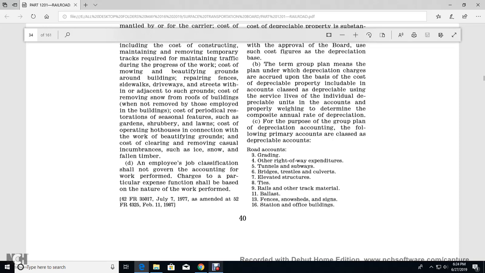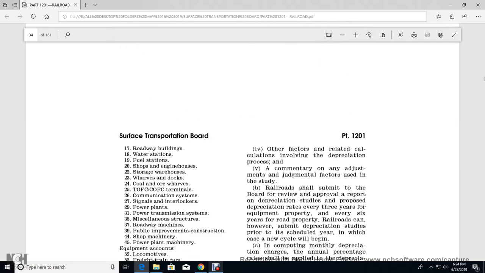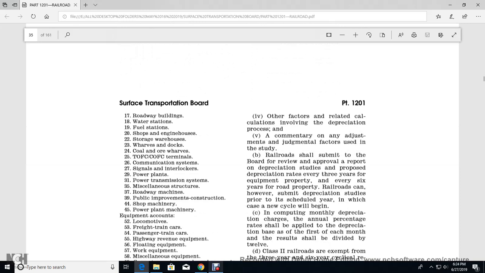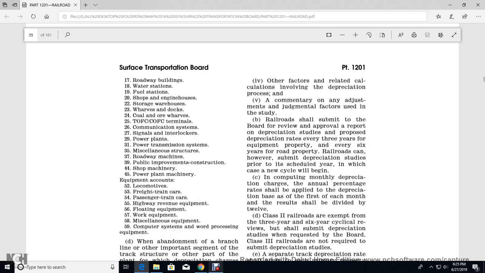material, 11 ballast, 13 fences, snow sheds, signs, 16 station and office buildings, 17 roadway buildings, 18 water stations, 19 fuel stations, 20 shop and engine houses, 22 storage warehouses, 23 wharves and docks, 24 coal and ore wharves, 25 trailer on flat car, container on flat car terminals, 26 communication systems, 27 signals and interlockers, 29 power plants, 31 power transmission systems, 35 miscellaneous structures, 37 roadway machines, 39 public improvements construction, 44 shop machinery, 45 power plant machinery.